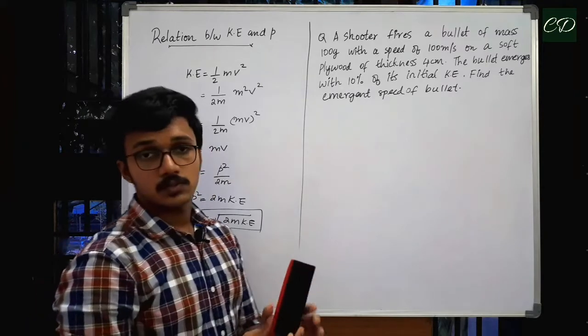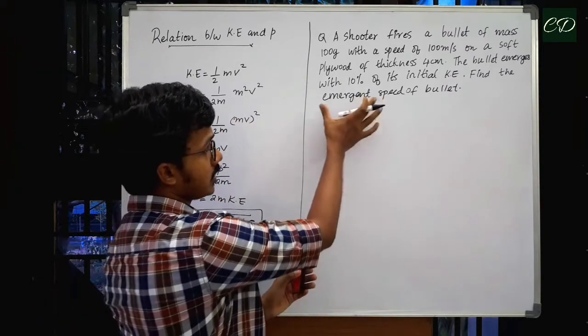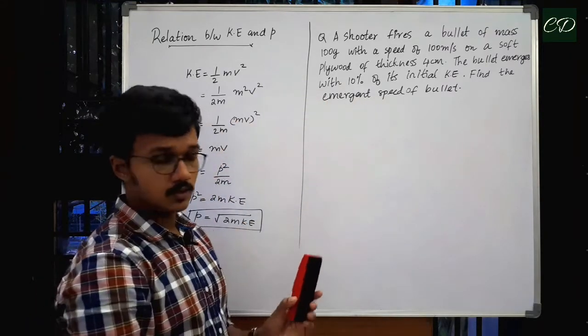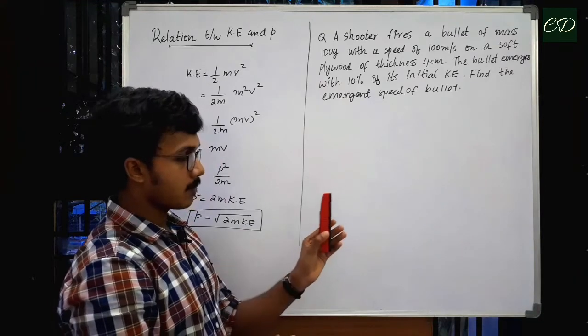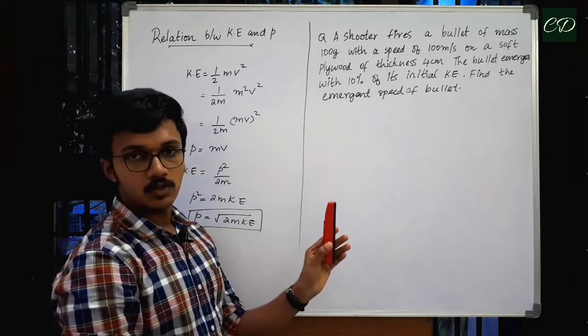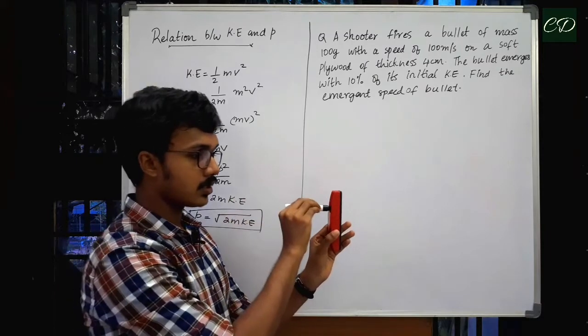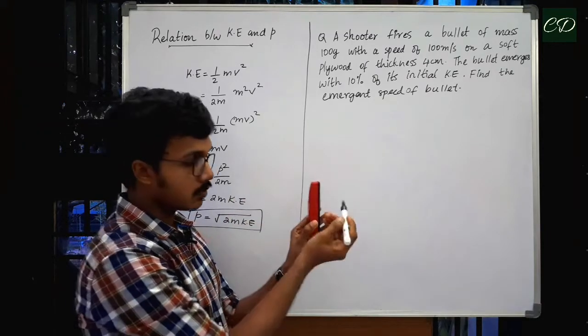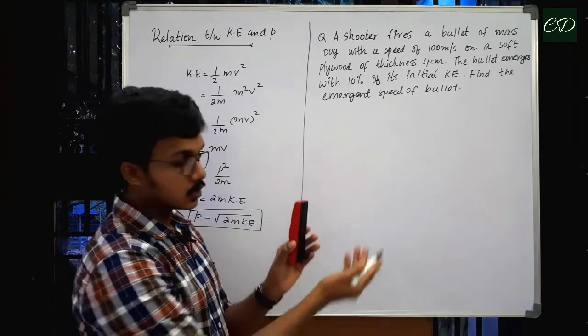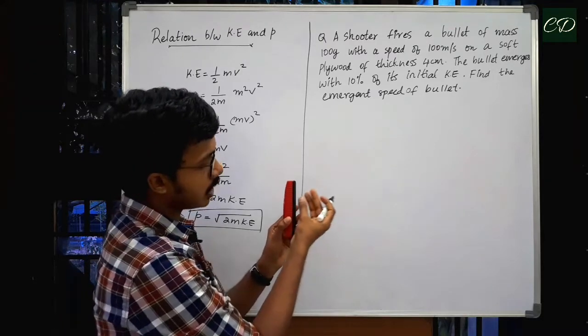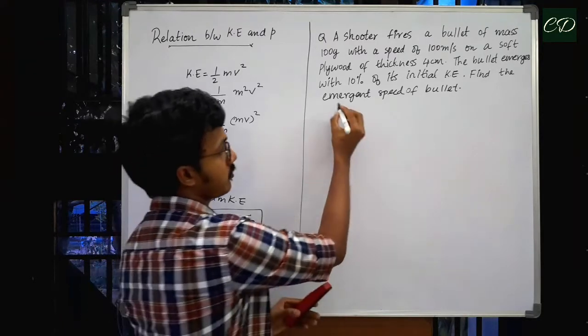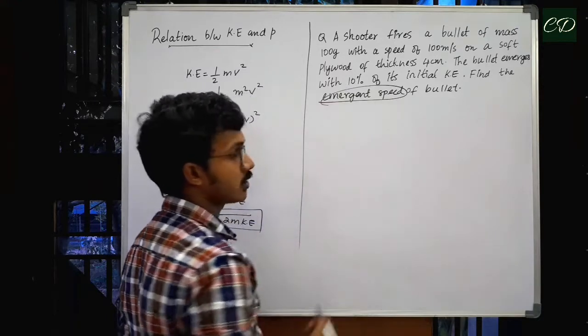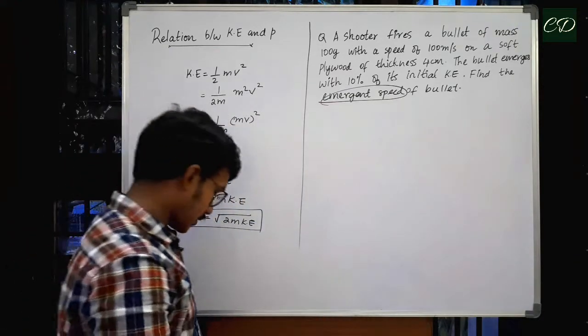So this is the question. We are asked to find the emergent speed of the bullet. Emergent speed means, let me assume this is the plywood. So the bullet strikes the plywood. What happens? It will be coming out with a certain speed. The speed with which it comes out of this plywood, that is what we have to find, that is the emergent speed of the bullet. Let us see.